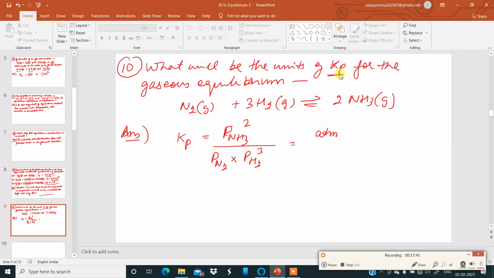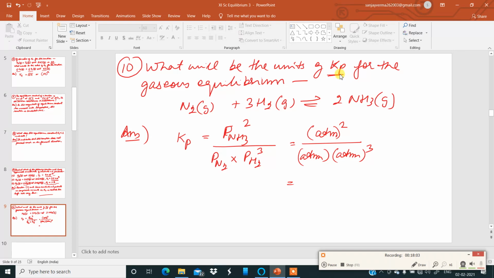It is squared, because there is 2 over here, atmosphere squared, divided by atmosphere for nitrogen, and for hydrogen it is atmosphere cubed.